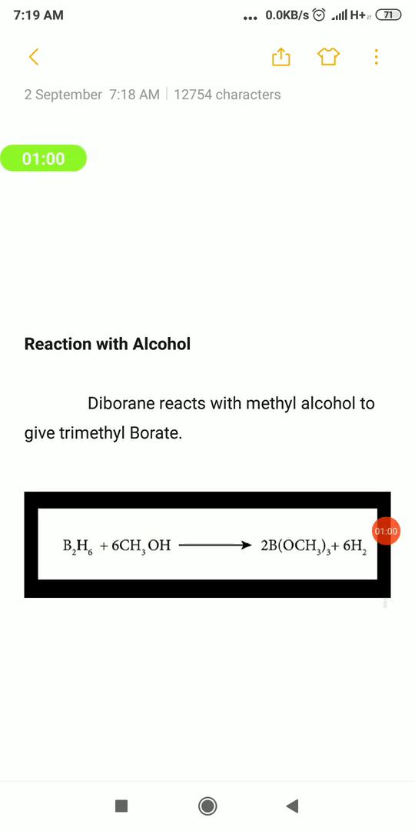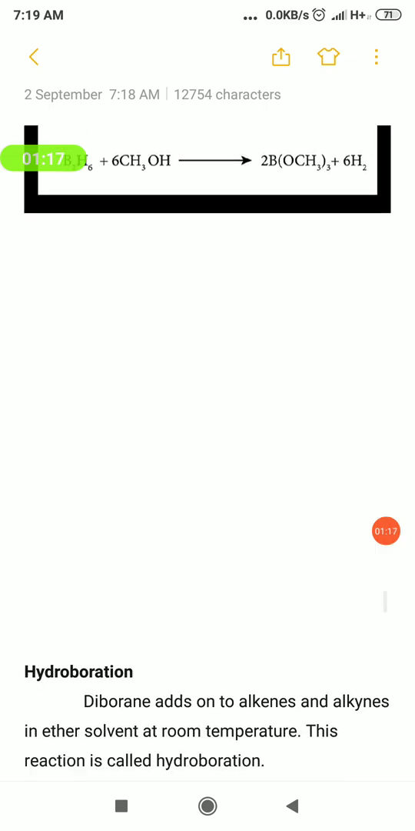Then reaction with alcohol. The simplest alcohol is methyl alcohol, we can take that. So when B2H6 is reacting with 6 molecules of methanol, the product will be B(OCH3)3, trimethoxyborane, plus the liberation of 6 molecules of hydrogen. This is the reaction with alcohol.